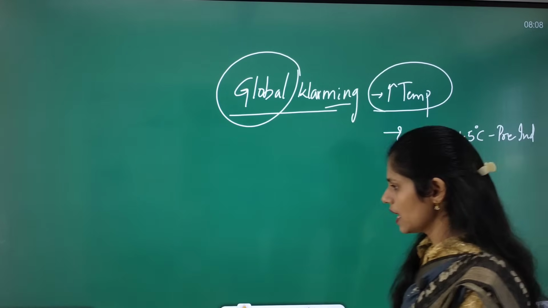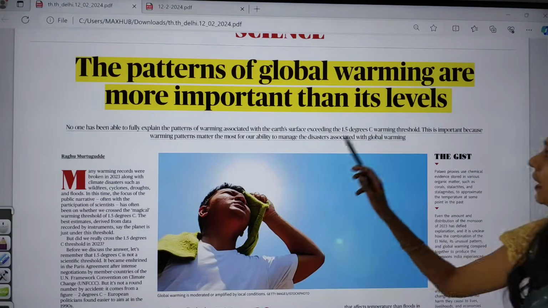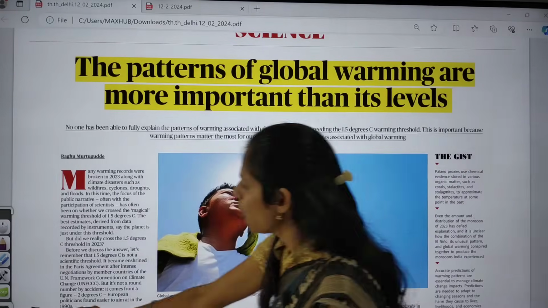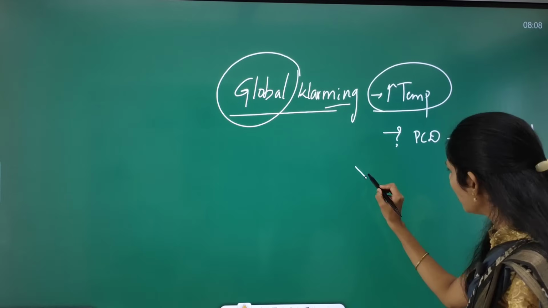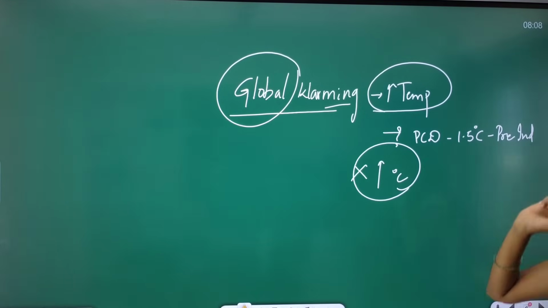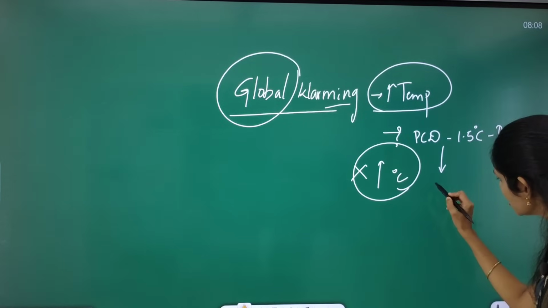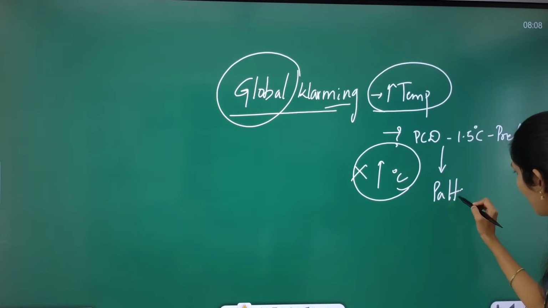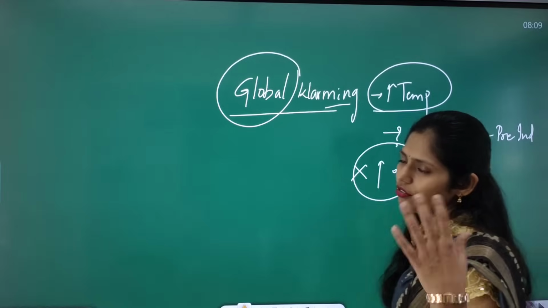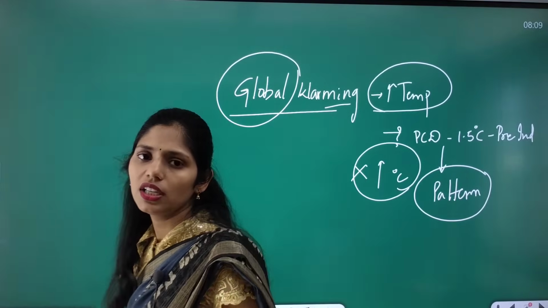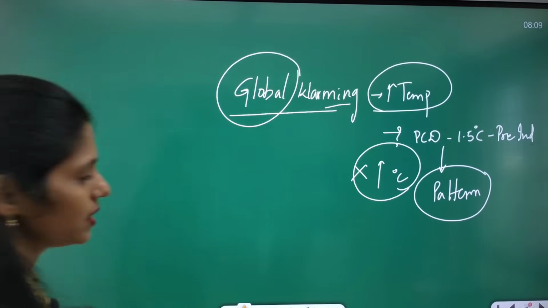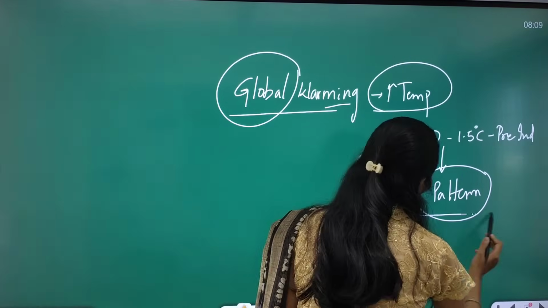This article is saying that it is not about the level. It is not about how many degrees the temperature has increased, but you have to see what the pattern is. That means, for every 6 months or every 1 year, what is the increase in temperature? How many degrees exactly is not important, but how it is changing.